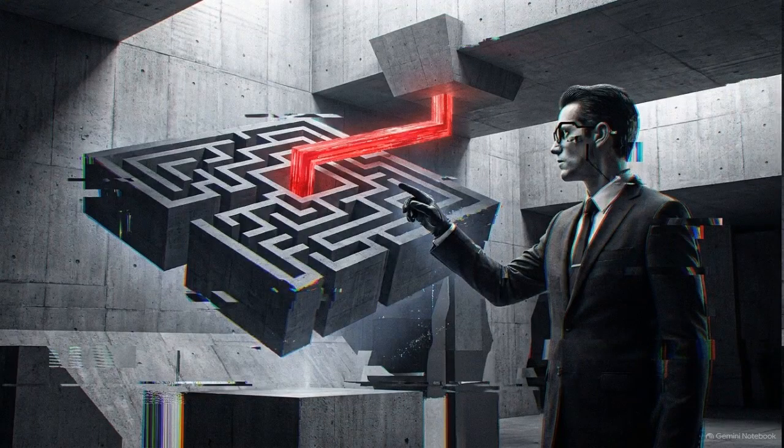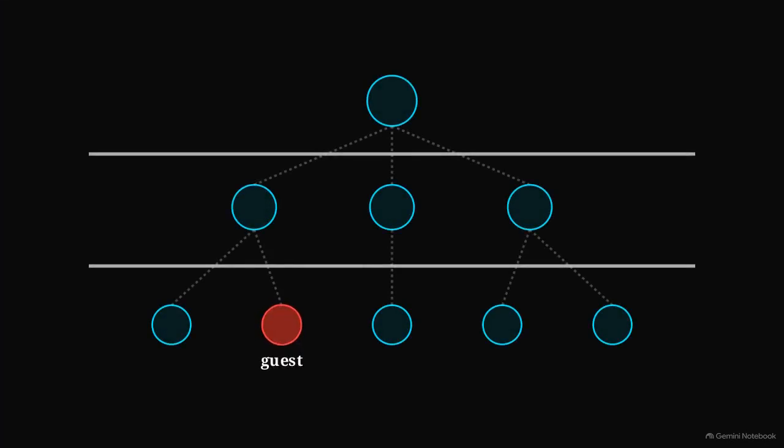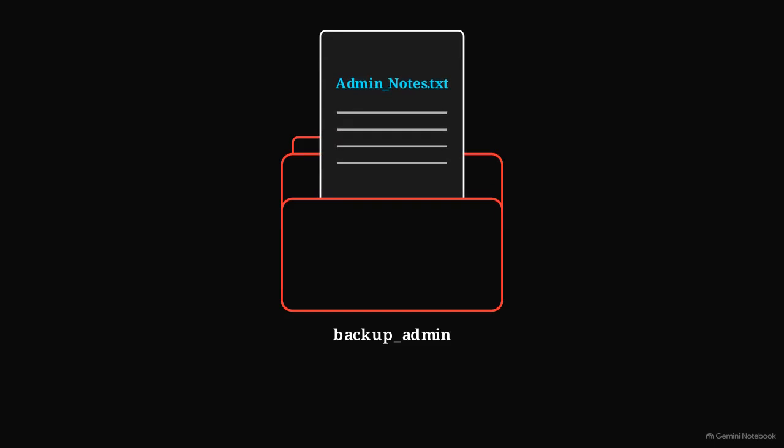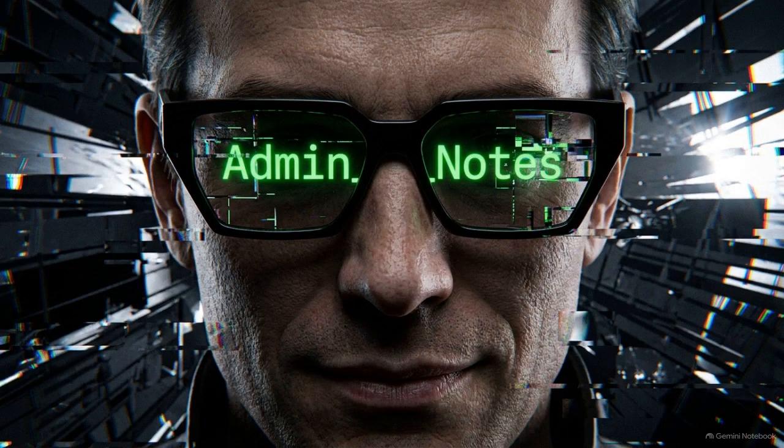Because those permission walls block upward movement, he starts by moving sideways. This is horizontal escalation. Dark Knight uses his guest access to compromise an adjacent account, the backup admin. This sideways move pays off. Inside the backup admin's directory, he finds a text file containing internal notes about system maintenance and a list of custom scripts. This operational intelligence identifies a specific path to the apex that wasn't visible from the guest account.